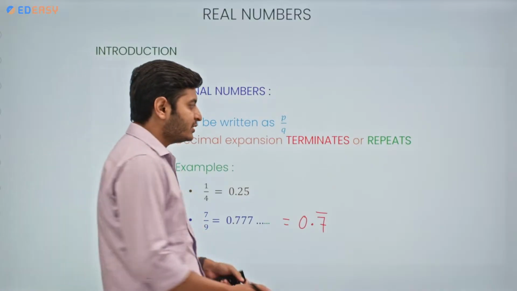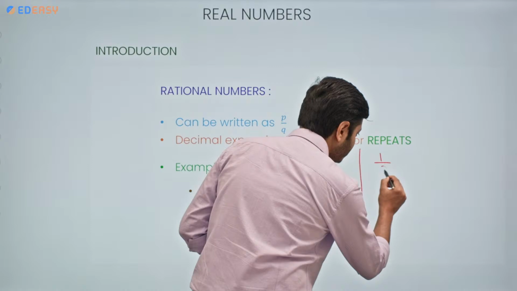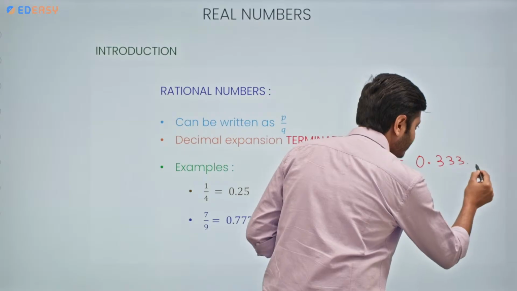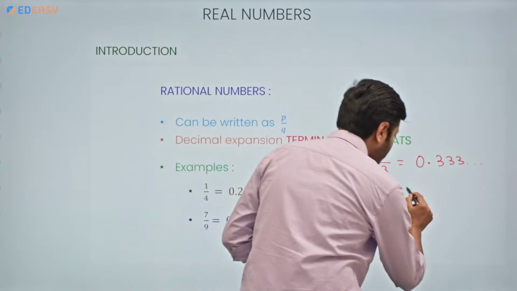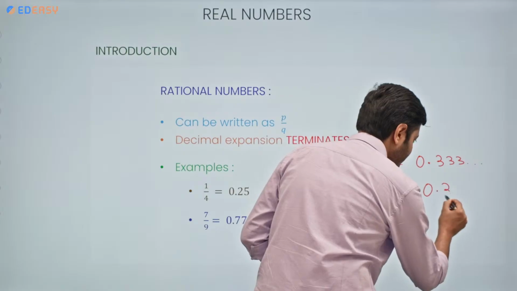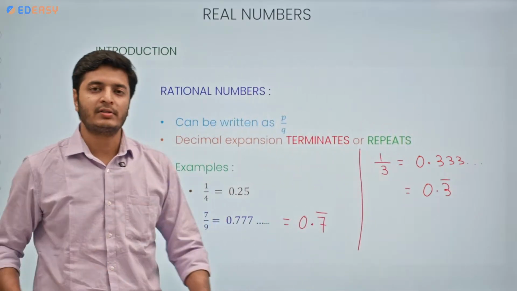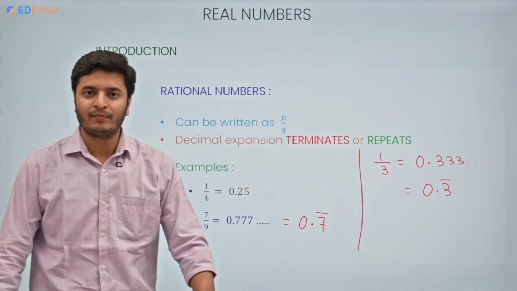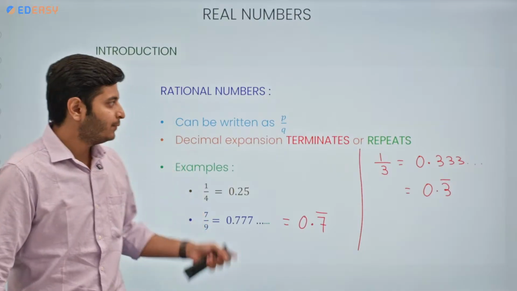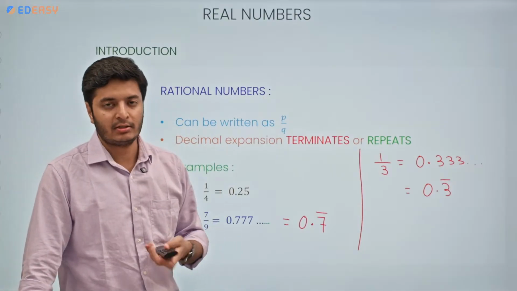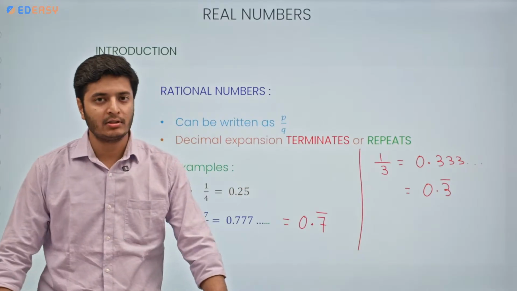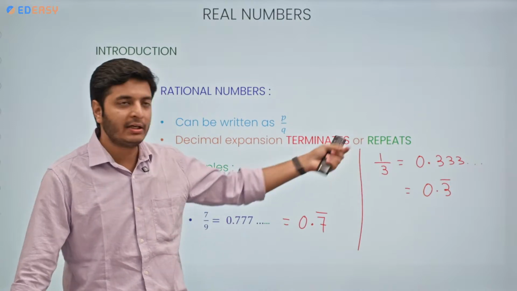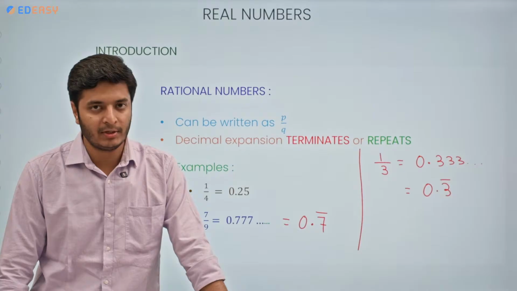I can give you one more example, a basic one. If I divide 1 by 3, the answer we get is 0.333 and so on till infinity. So I can write this number as 0.3 with a bar over 3. The bar represents that 3 keeps on repeating itself. So these types of decimal expansions are also of rational numbers only. If in the exam the examiner asks what type of decimal expansion a rational number can have, then you can write that there will be two types, either terminating or non-terminating repeating.